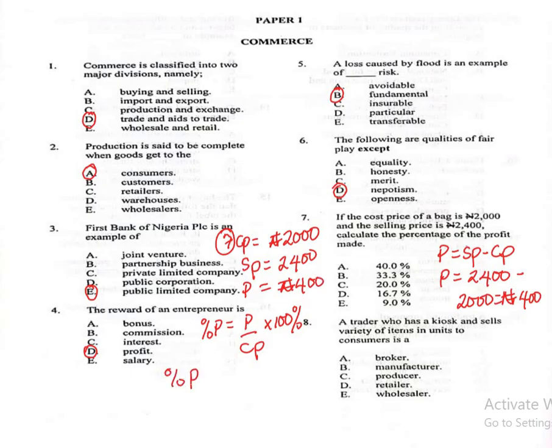Percentage profit is equal to profit. We have 400 naira. The cost price is 2,000 naira. Okay, so times 100%. 1, 2, 3 cancels 1, 2, 3. Naira sign cancels naira sign. 40 divided by 2, 20% is the answer.